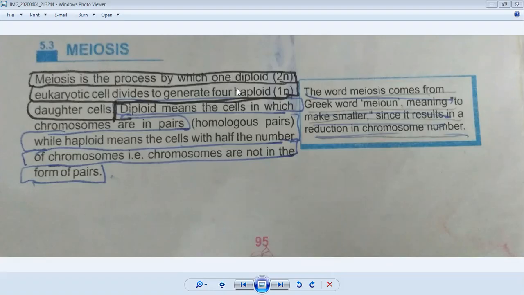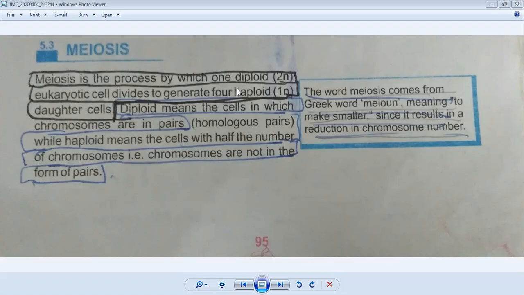First of all, I will tell you the meaning of diploid. Diploid means the cells in which chromosomes are in pairs, in the form of homologous pairs. If you keep mitosis in your mind, I have told you that in the center of the nucleus, when chromatins are condensed, they make homologous pairs. When they make homologous pairs, that condition is called diploid.